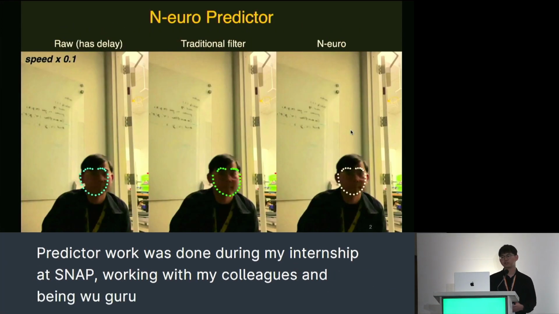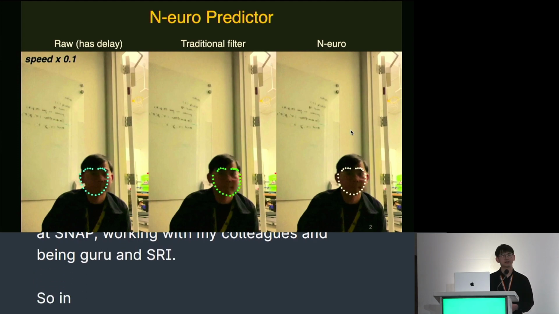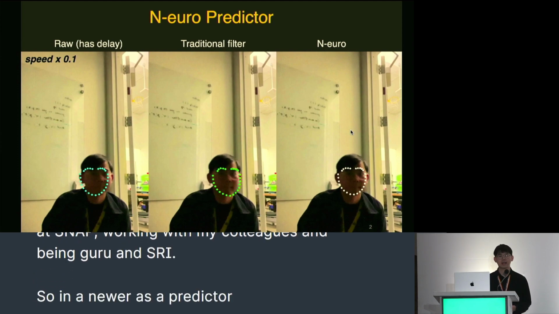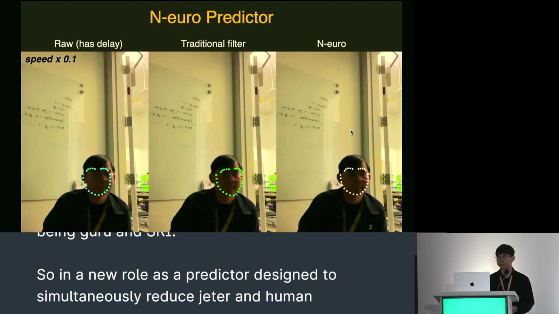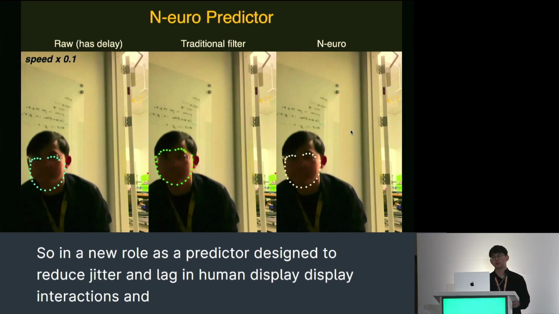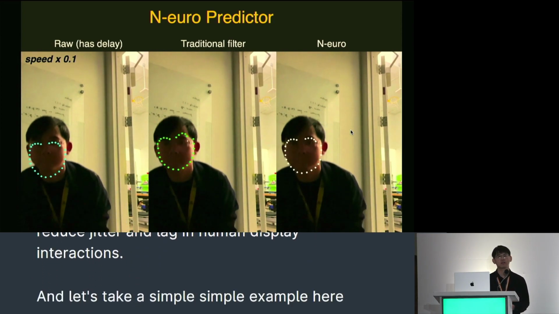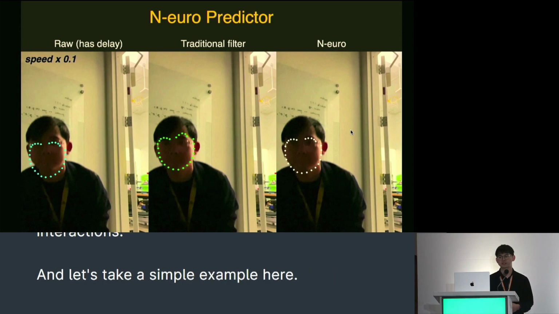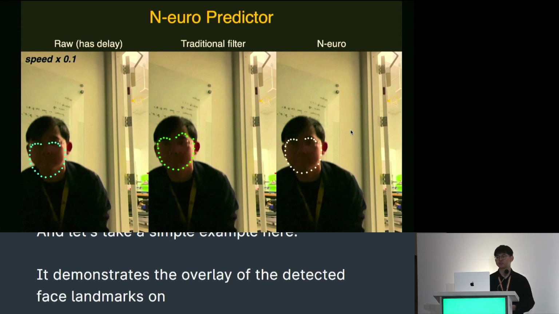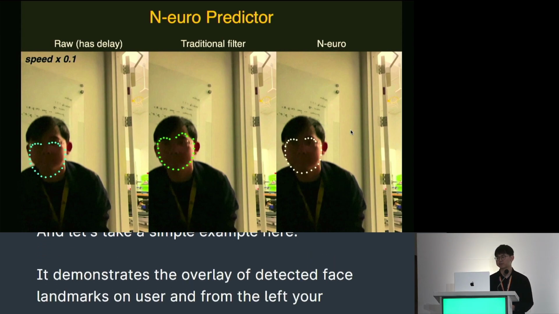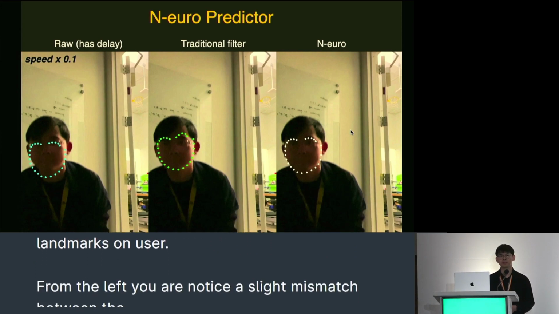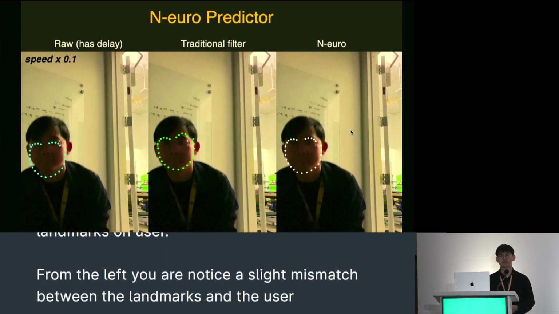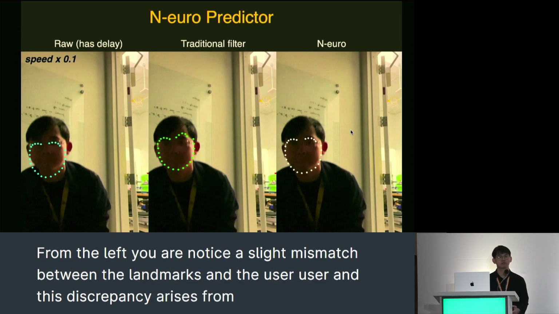So Neural Predictor is a predictor designed to simultaneously reduce jitter and lag in human display interactions. Let's take a simple example here. It demonstrates the overlay of the detected face landmarks on a user. From the left, you will notice a slight mismatch between the landmarks and the user. This discrepancy arises from the delay in detection and rendering.